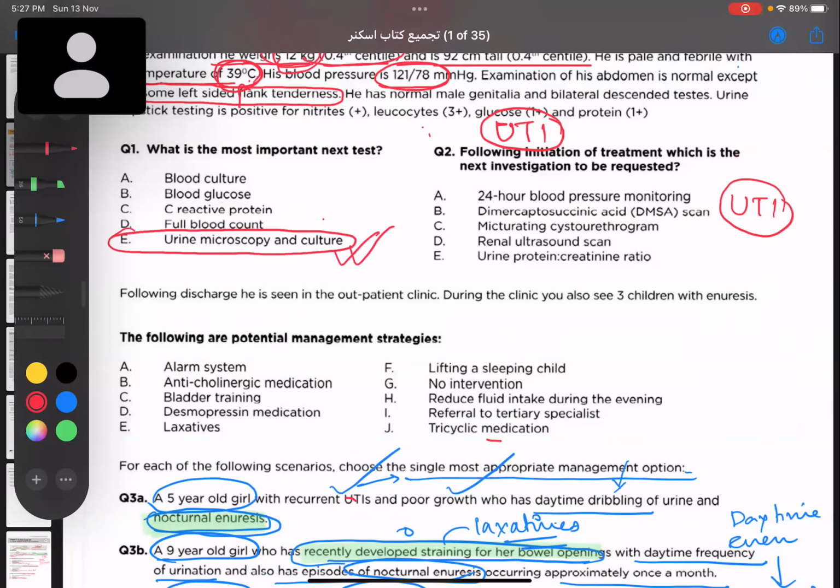Now let us exclude other causes as well, okay? Because we don't want to be fixing our mind on one point only.